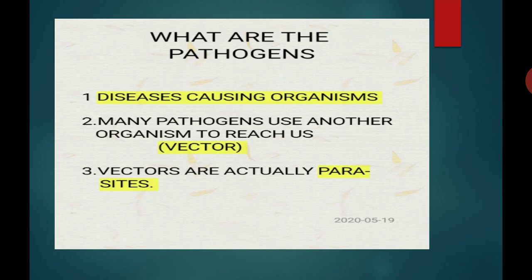So this is about pathogens. Pathogens are disease causing organisms. Many pathogens use another organism to reach the human body. That other organism is known as a vector, and vectors are actually parasites.